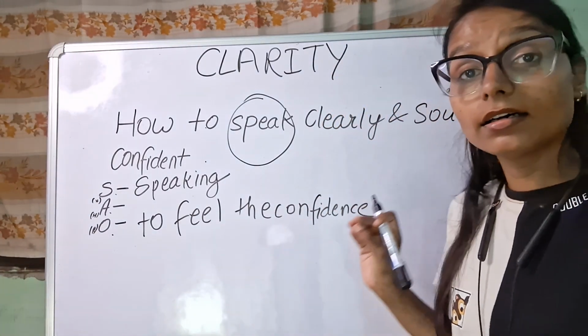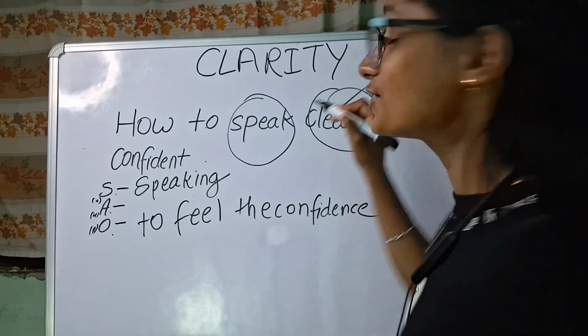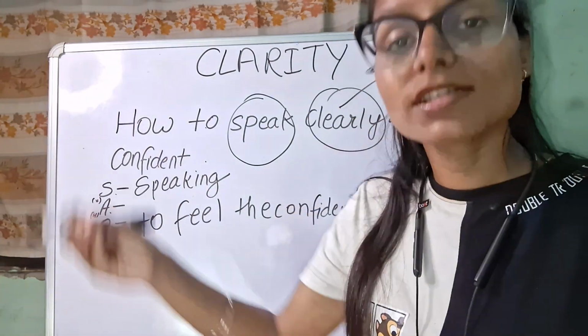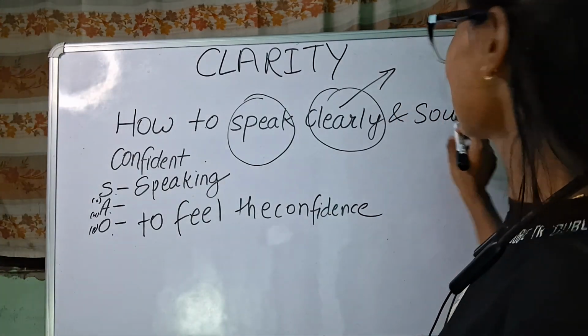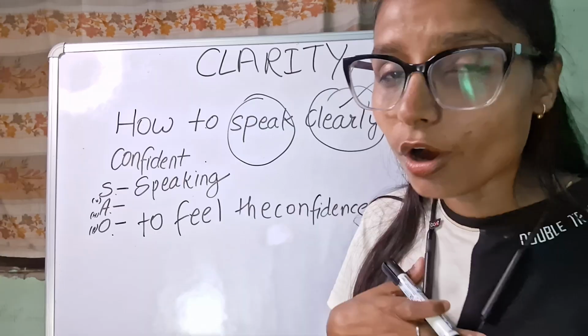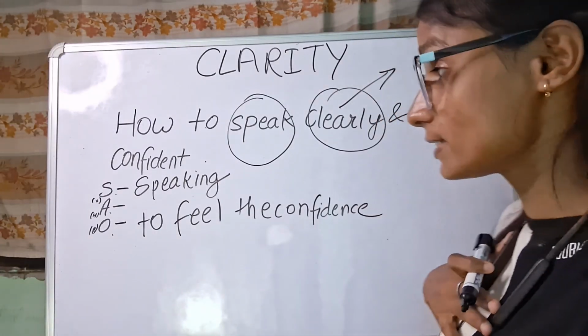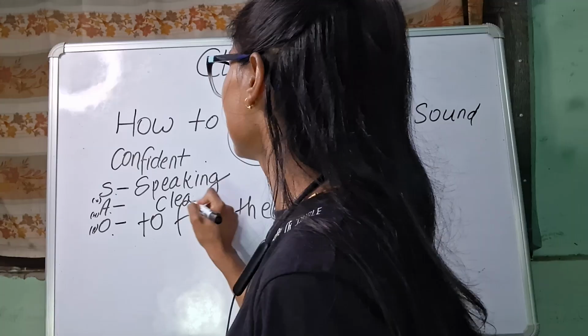And the angle is clearly, which means we need to talk or speak clearly so that we can sound confident to the other person, or we can feel confident ourselves. So the angle is clear speaking.